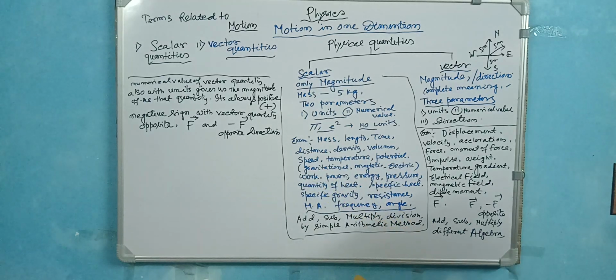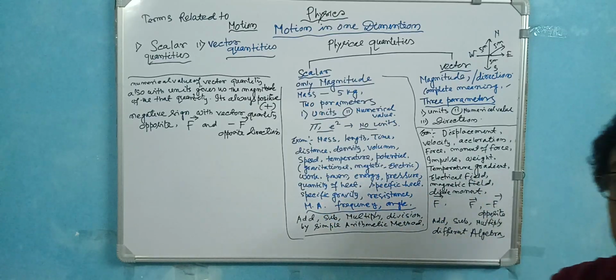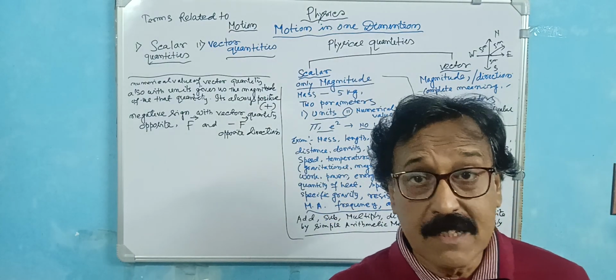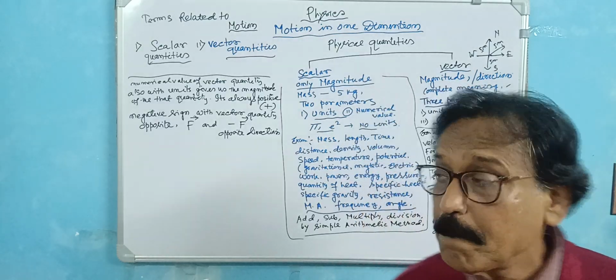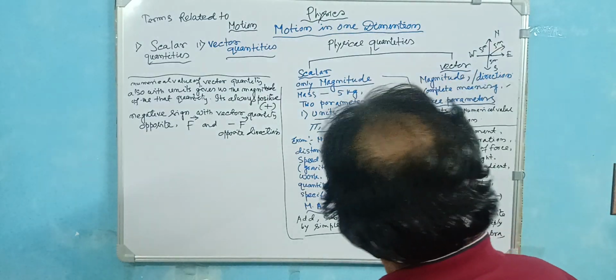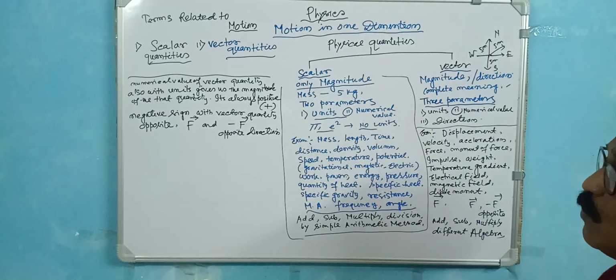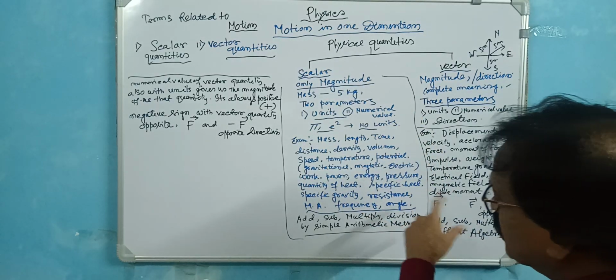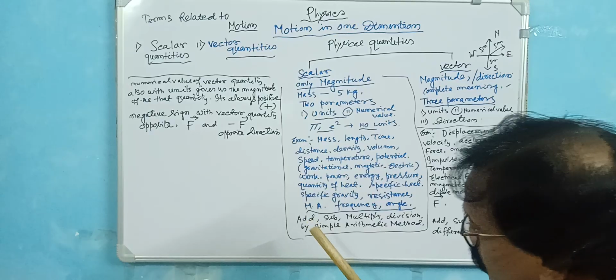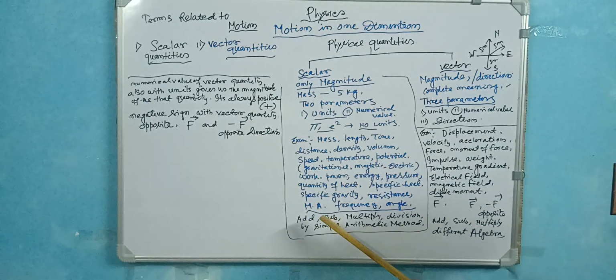And power, energy, pressure, specific heat. Specific heat and specific gravity are actually ratios, and they are also scalar quantities. Resistance.